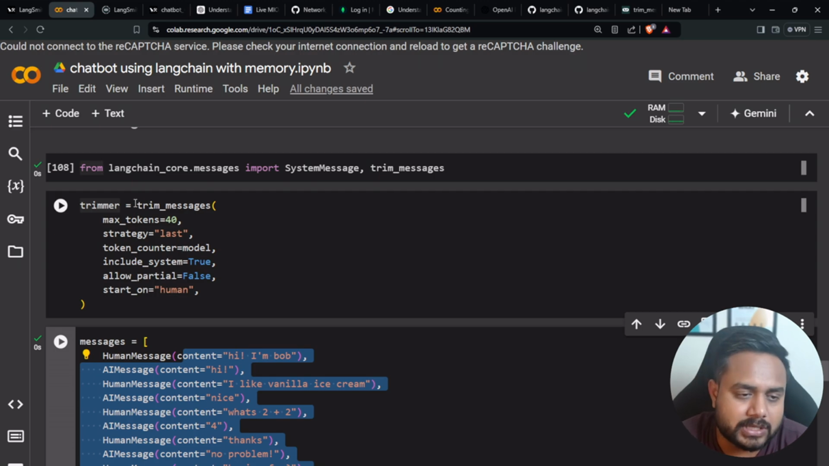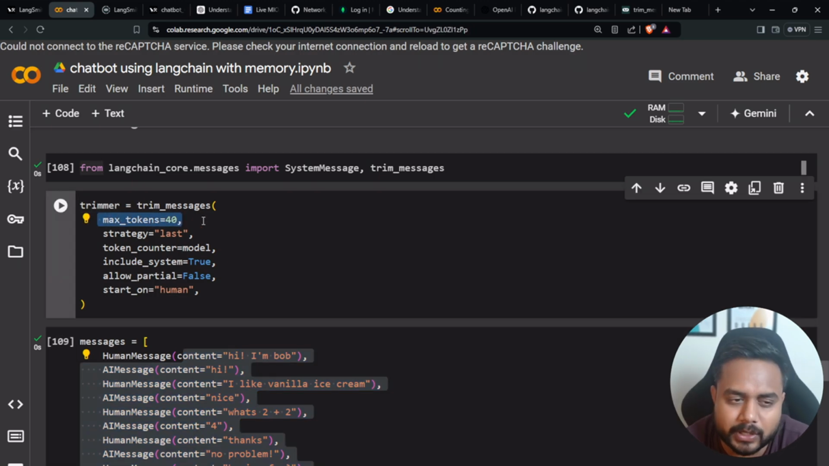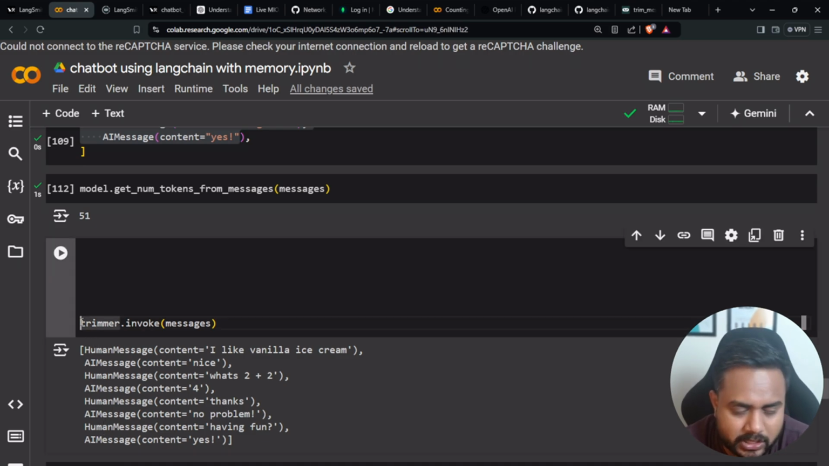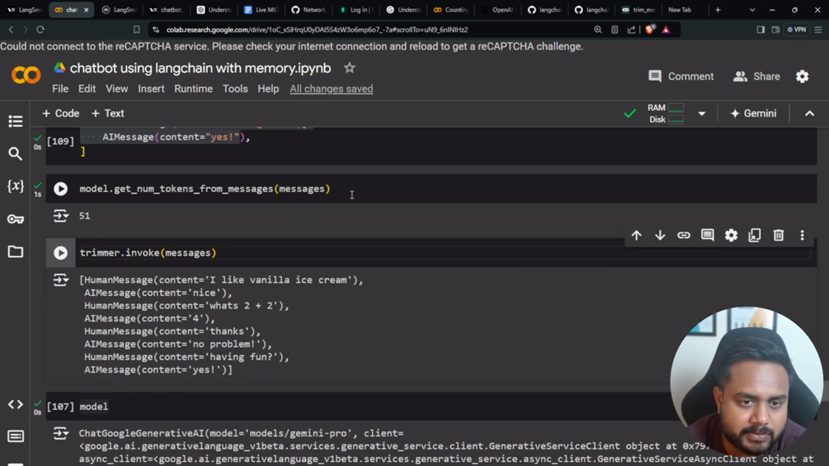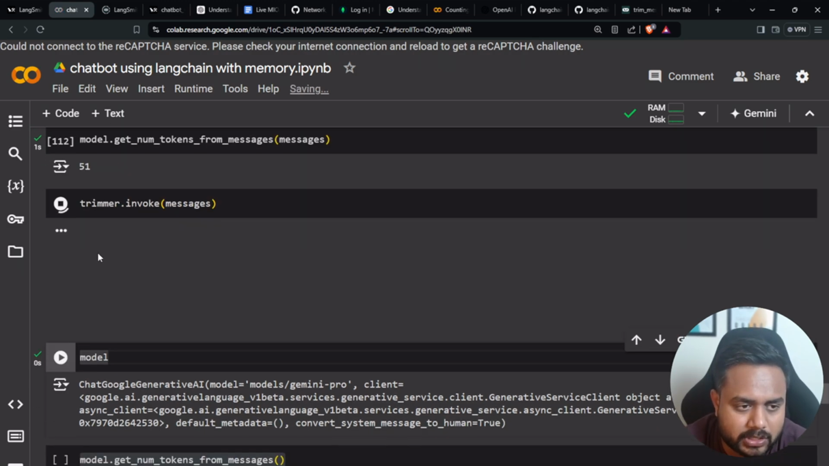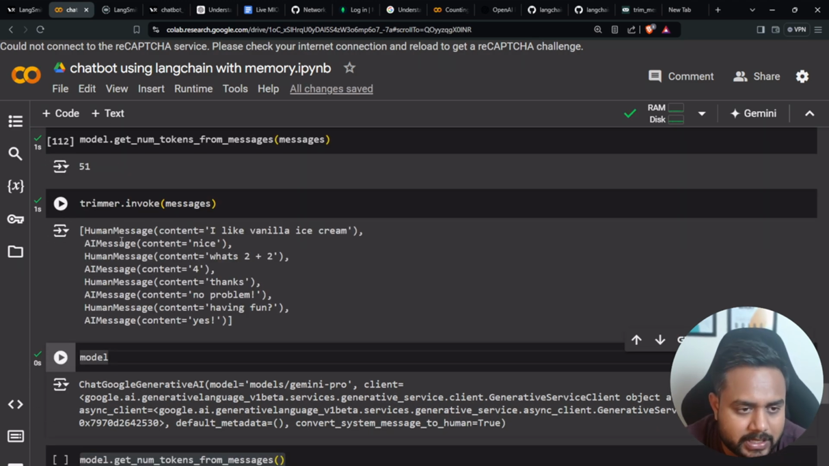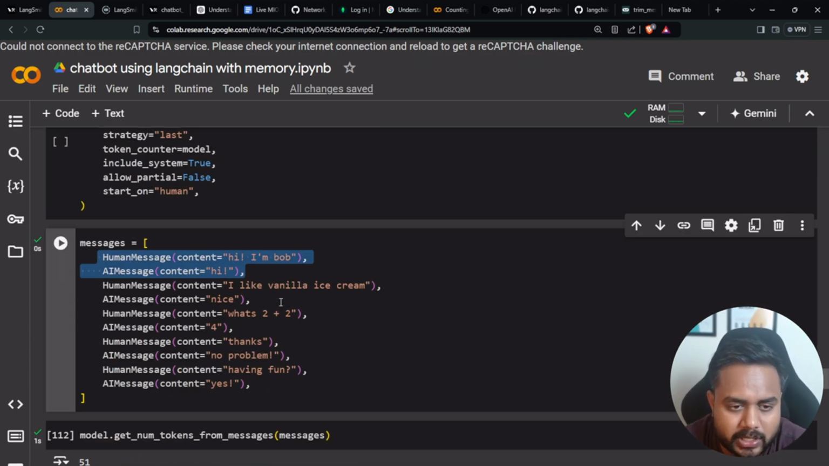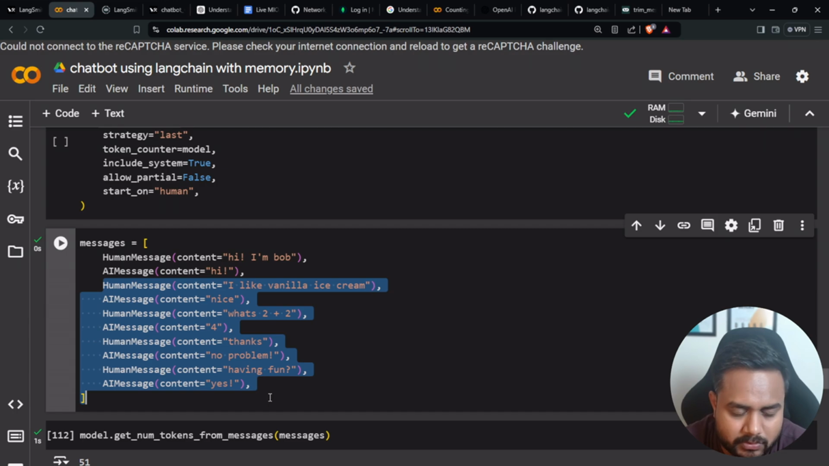Now how many tokens do I want to keep? Maximum I want to keep 40 tokens, not more than that. So here I'm going to trim it. So trimmer dot invoke, I'm calling the invoke method on top of the message. Now let's see what conversation I will get. Here, guys, you can see it removes this initial conversation and just keeps the conversation from here.